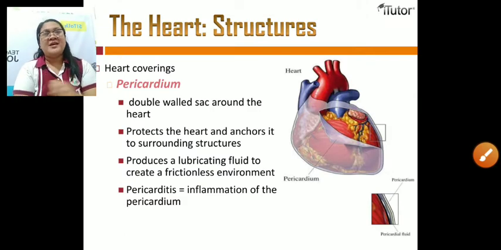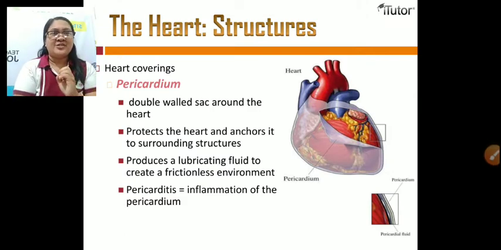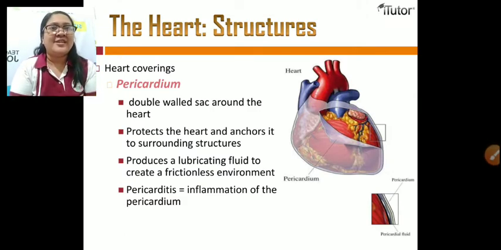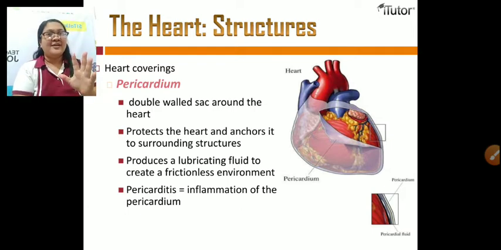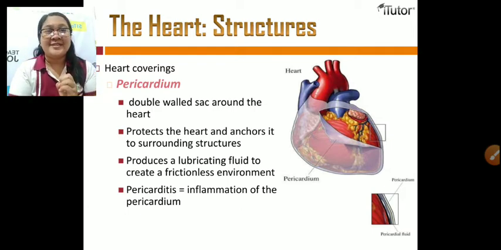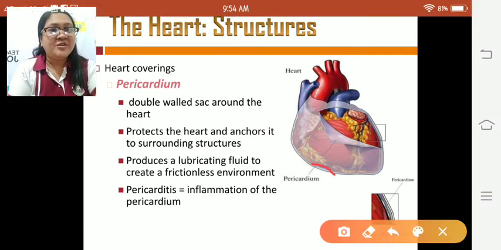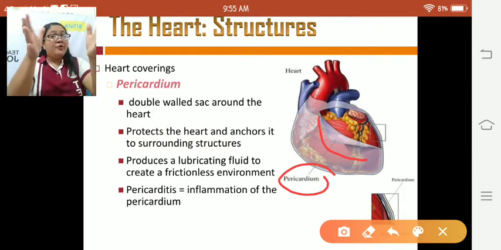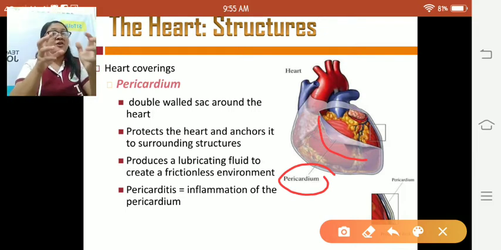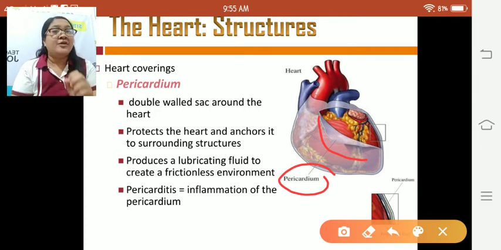All right, let's continue. The heart structures. Our heart has coverings, and the covering of the heart is what we call the pericardium. As you can see in the picture, this white part that covers our heart is what we call the pericardium.